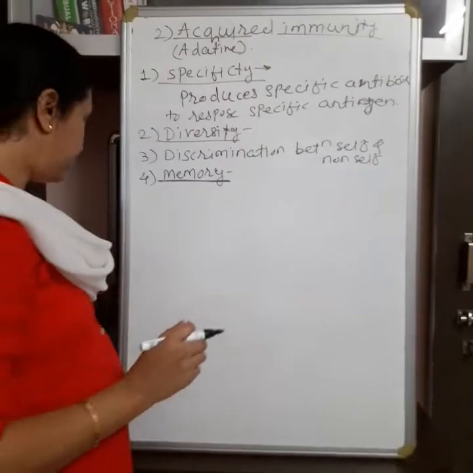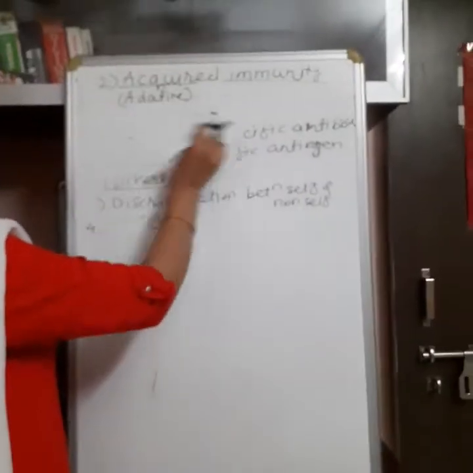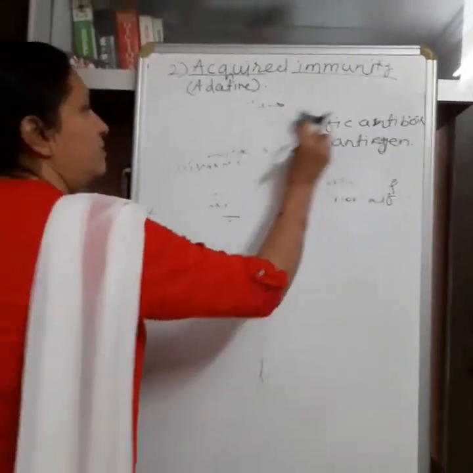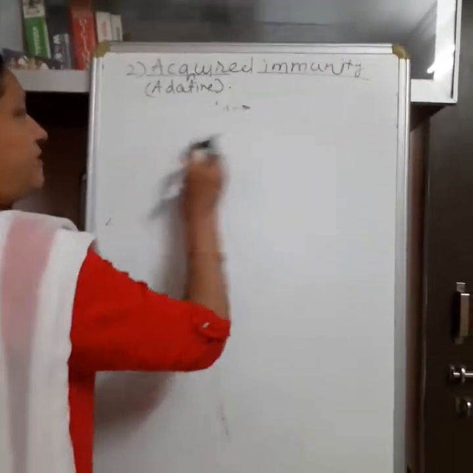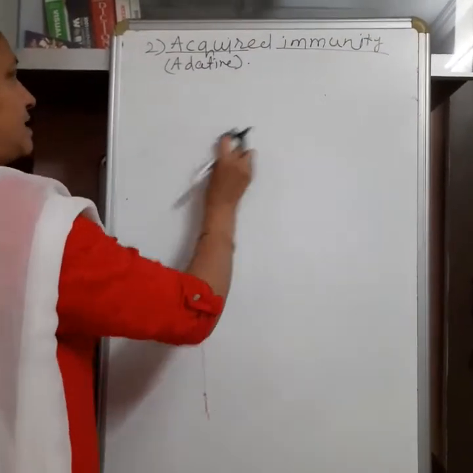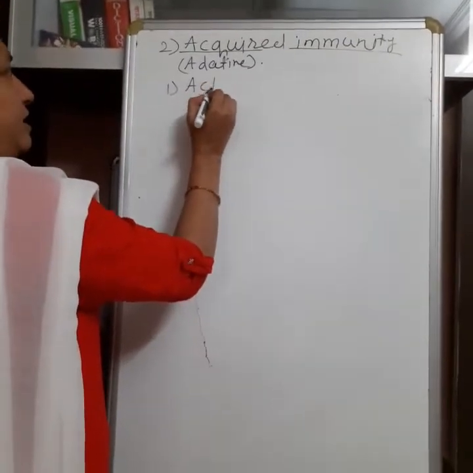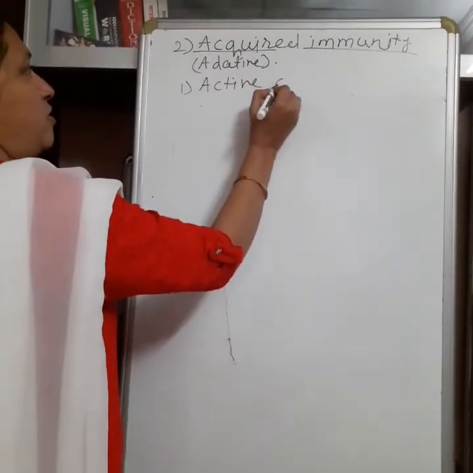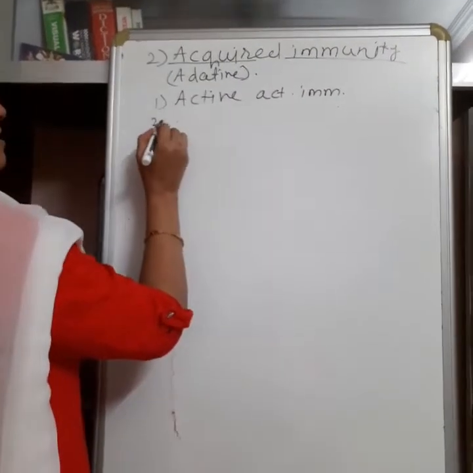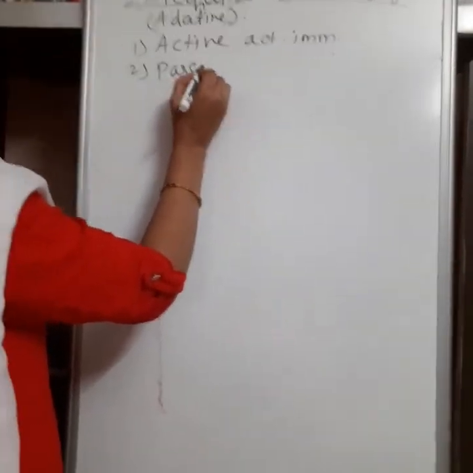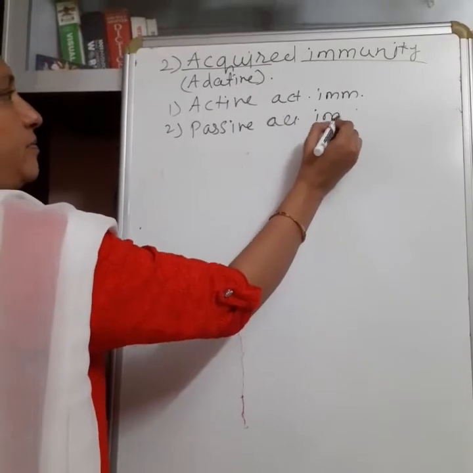Now this acquired immunity is of two types. The first type is active acquired immunity, and the second type is passive acquired immunity.